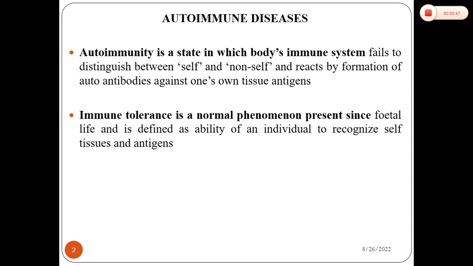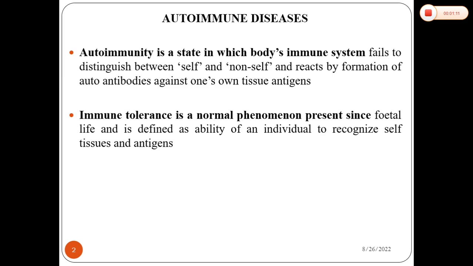Another term you have to be familiar with is immune tolerance, in which our immune system is tolerant against autoimmune reactions. That means our body is able to recognize a self antigen, and it will not react against the self antigen.